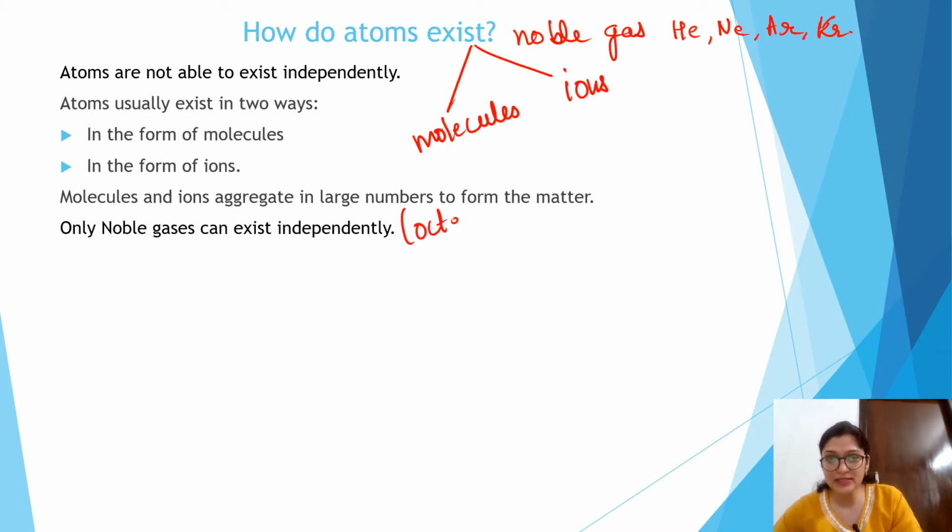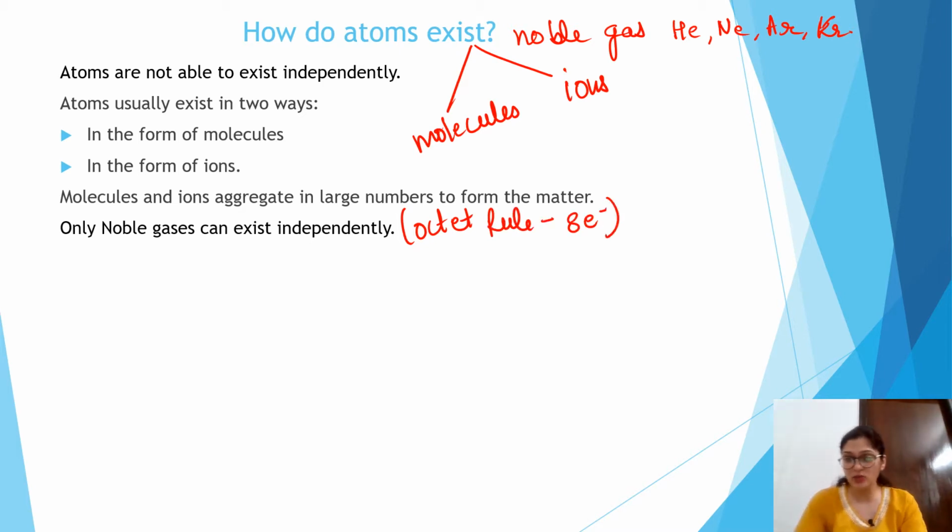follow the octet rule, in which atoms want to achieve 8 electrons in their outermost shell, and they don't want to combine with someone else. Their octet is complete, they are quite stable and they don't want to combine with other atoms. So these noble gases like helium, neon, argon, krypton want to remain independent in a free state. But except these noble gases, the other atoms combine in two ways: either they form molecules or they form ions.